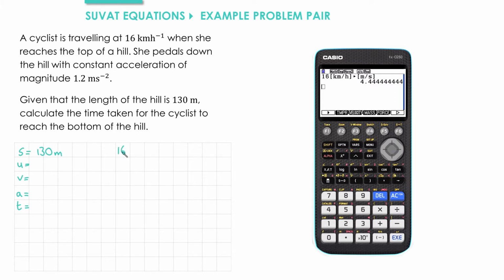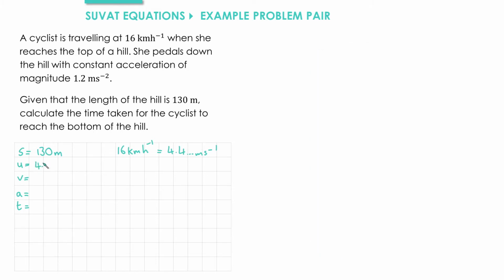So 16 kilometers per hour is approximately 4.4 meters per second. Don't forget we want the exact value for this, so we store it in our calculator as A. We also know the value of the acceleration, that's 1.2 meters per second squared. And the quantity we're trying to find is t, and we're not interested in v.